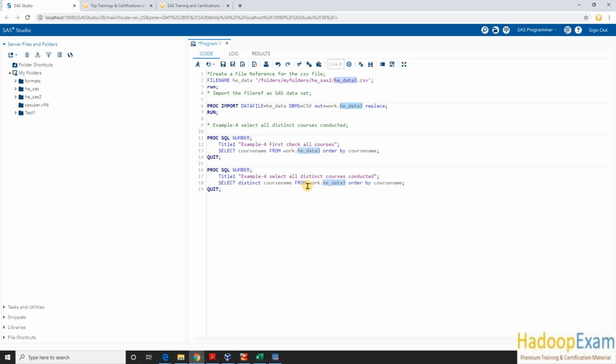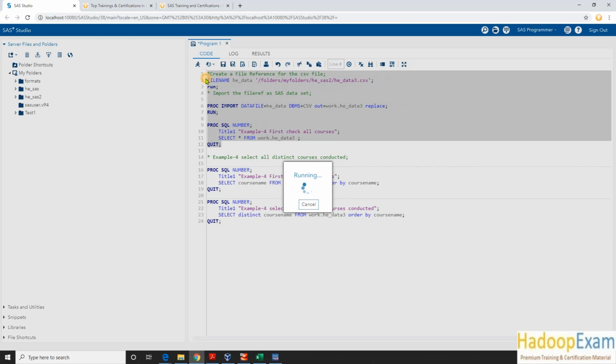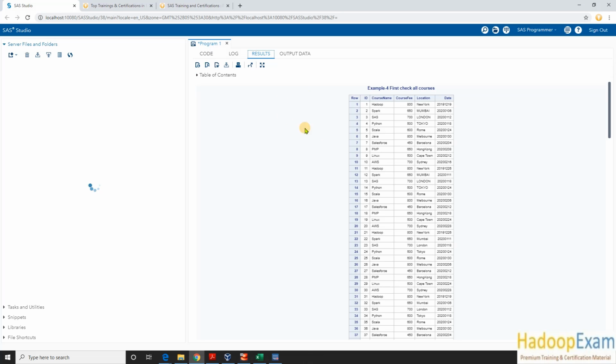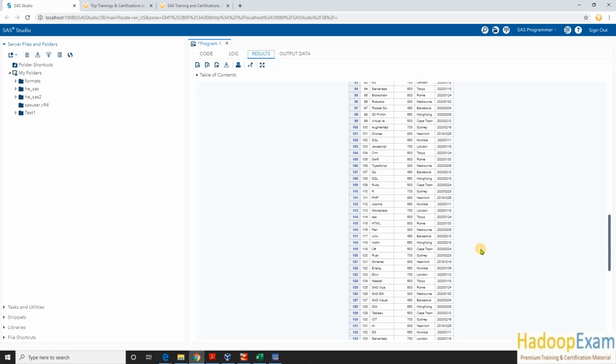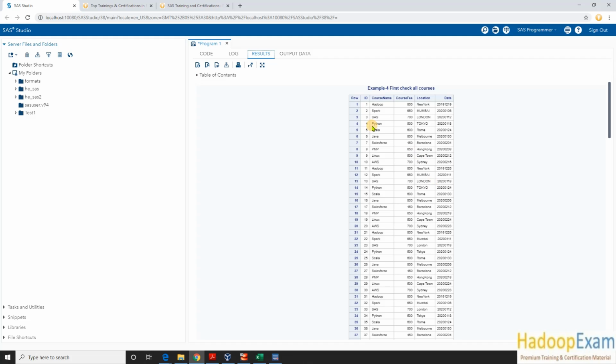Before selecting any specific column, I just wanted to show you the entire data in the table. So what we would be using here is star, correct? Remove everything else. Now let me run this portion so we can first look at the data. My data looks like this, a huge table. You can see almost 180 records in this table, and it has a row number in the output.